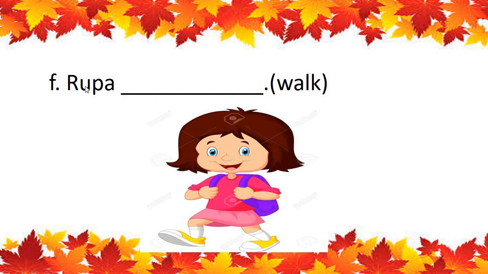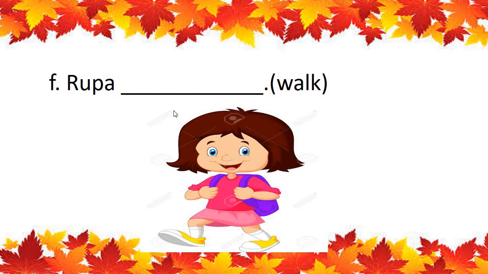Very good. It is one girl only, one person. And the word is walk. You have to add ing to this word. You have to show that the action is happening now. She is walking. The action is happening now.